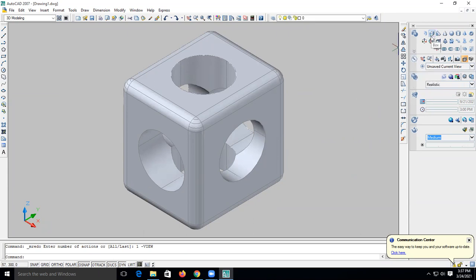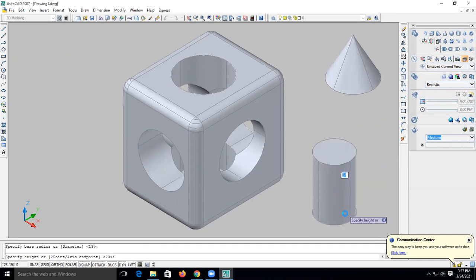We have discussed the box, how to draw the box. So with the help of a box command, we have drawn the box. Then we also learned with the help of a rectangle and the extrude command. Rectangle on the left hand side, extrude on the right hand side. We can create the box. हम box create कर सकते हैं. Similarly we can create the cone likewise. ऐसे cone भी बना सकते हैं.